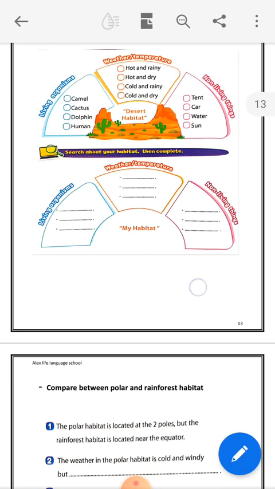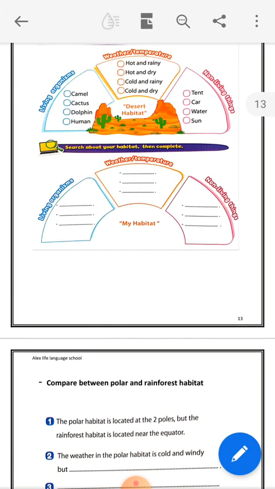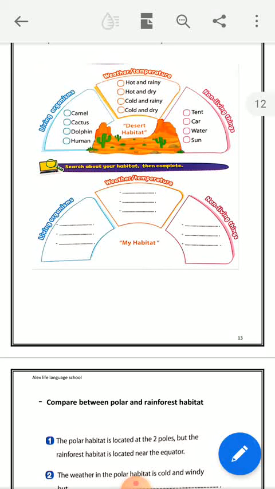Okay, living organisms can live in our habitat. You can say any living organism, animals or plants that can live in our habitat. Like what? Dogs, cows, horses. In the zoo, what can we see in the zoo? We can see giraffe, we can see lion, we can see birds, more than one type of bird.